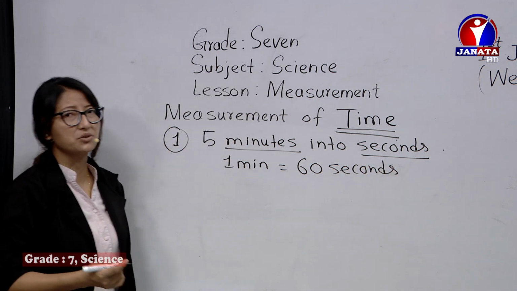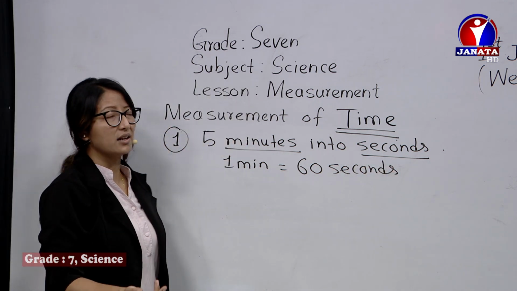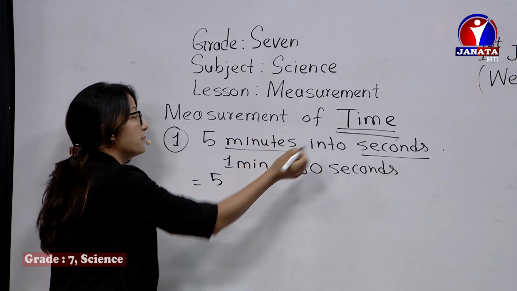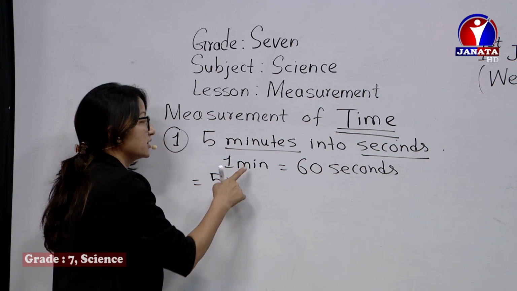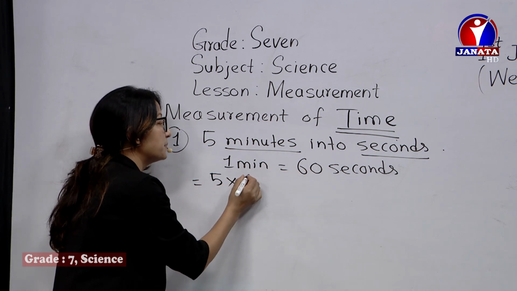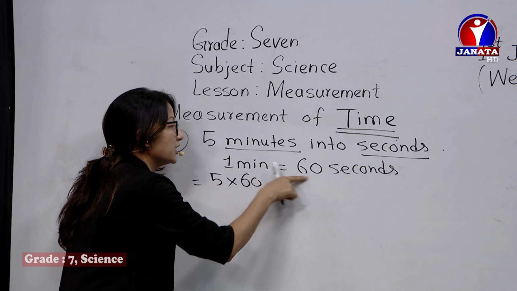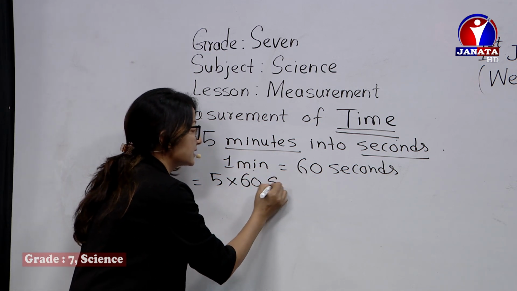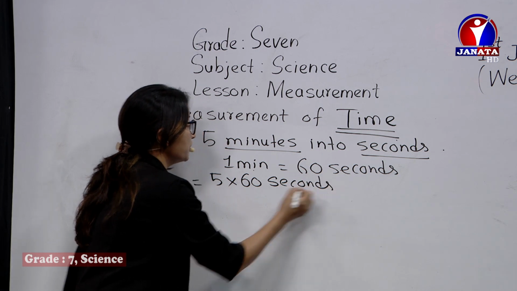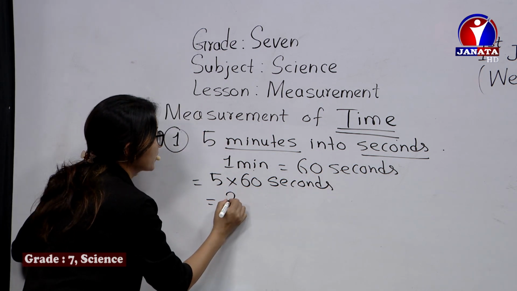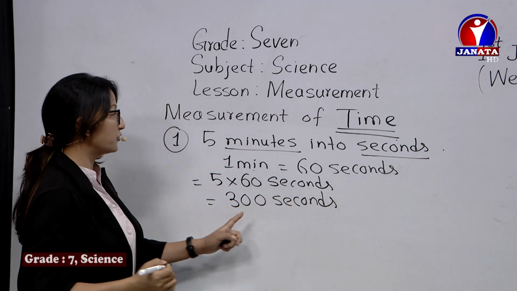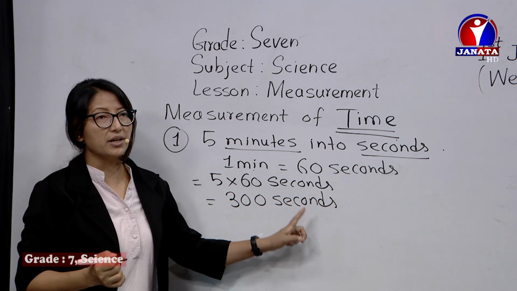We have been using it, learning it regularly, following it in our daily life as well. So if you have to convert 5 minutes into seconds, of course this is a bigger unit, so we have to multiply by the main relation. So 1 minute is 60 seconds, so we multiply here by 60, and then it's converted into seconds. 5 sixes are 30. So in 5 minutes, there are altogether 300 seconds.